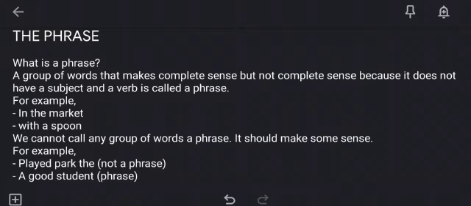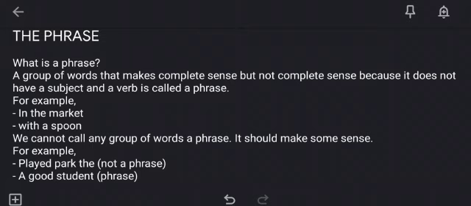A group of words that makes some sense, but not complete sense because it does not have a subject and a verb, is called a phrase. So just like I told before, a sentence always contains a verb and a subject. But what is a phrase? It is a group of words that makes some sense, but still does not make complete sense.